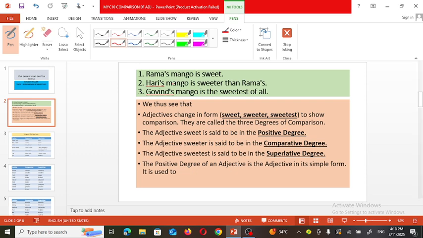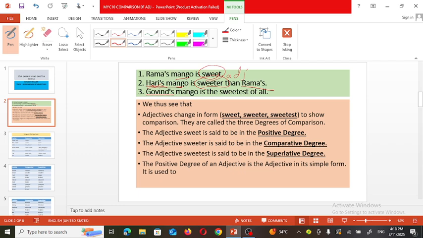So here in the second sentence, comparison is made between the mangoes of Harish and the mangoes of Ram. Harish's mangoes are sweeter than Ram's. In this sentence you are able to see sweeter, and in the first sentence sweet is an adjective. It is an adjective used for the noun mango.